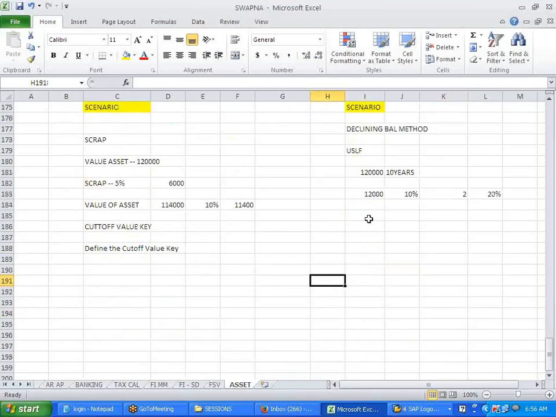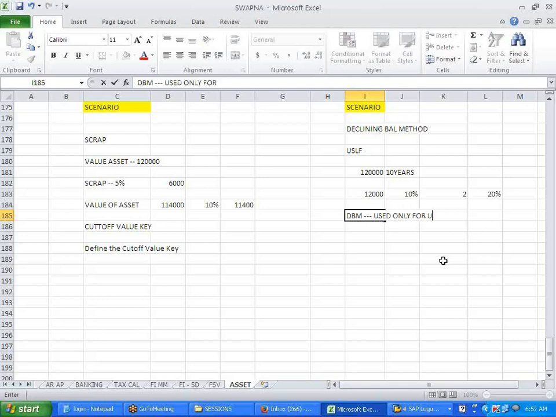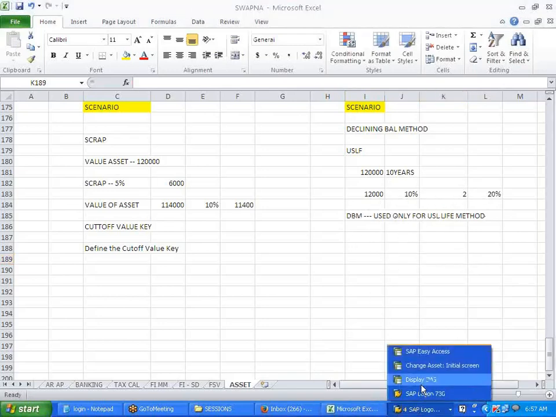Concept clear? And the declining balance method is used only for the useful life method. Okay, you cannot use it for SLM and WDV. Ravi, you were asking, no? Yeah. This method you cannot use for any other methods.